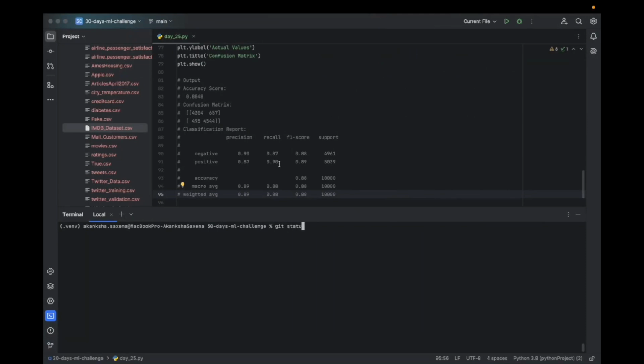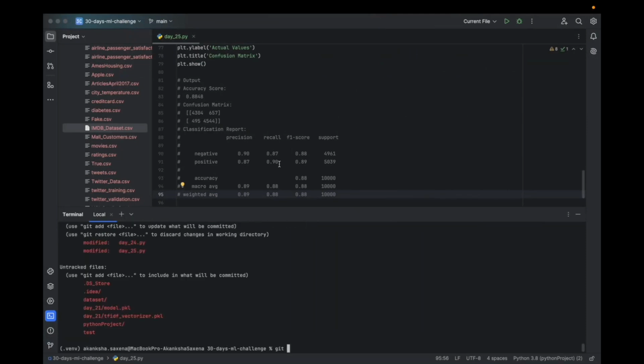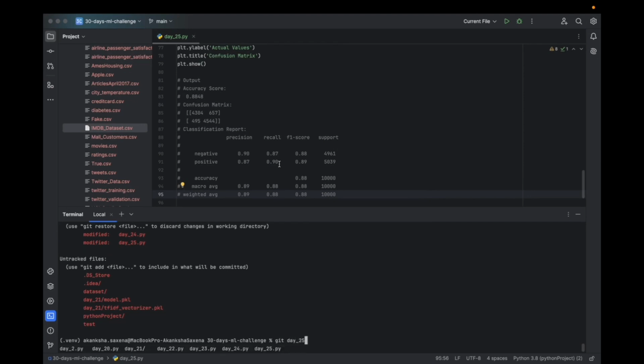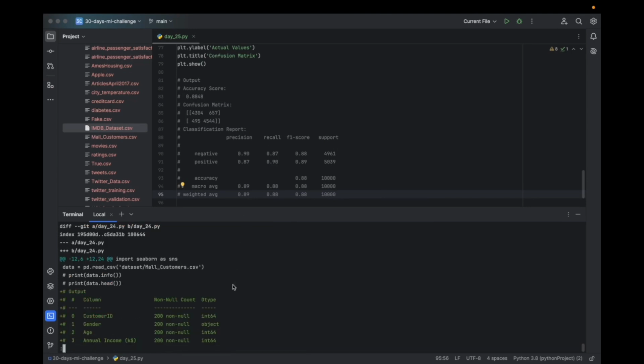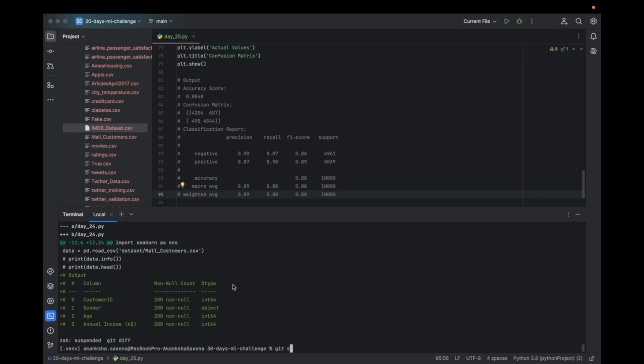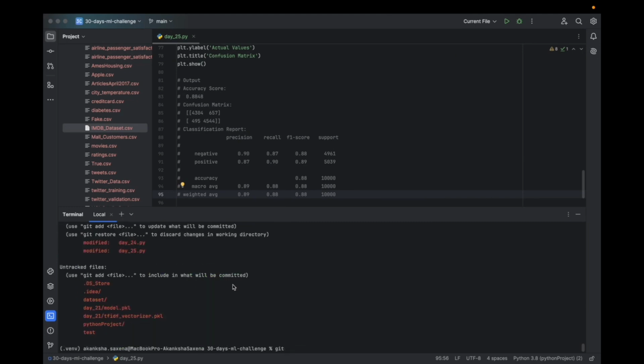Let's check the status. Let's commit day 25 only. I want to restore day 24.